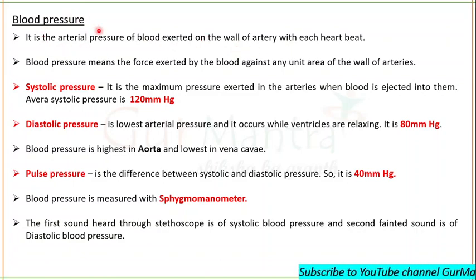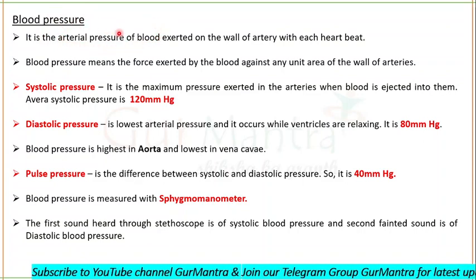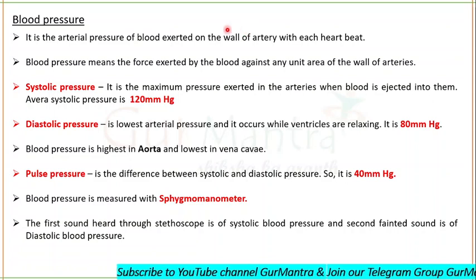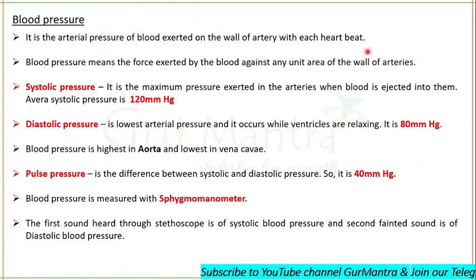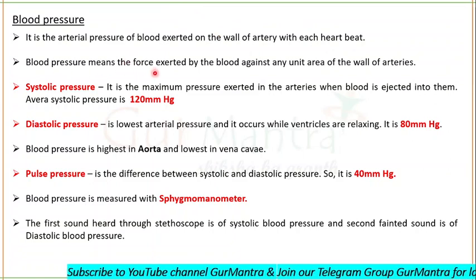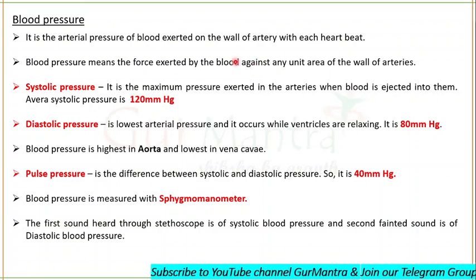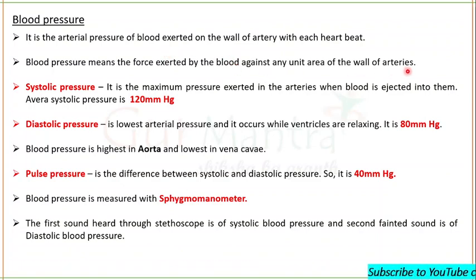So what do you know about blood pressure now? This is the arterial pressure of blood exerted on the wall of the artery with each heartbeat. So blood pressure means the force exerted by blood against any unit area of the wall of the arteries. Remember, the pressure exerted by blood against any unit area of the wall of arteries.